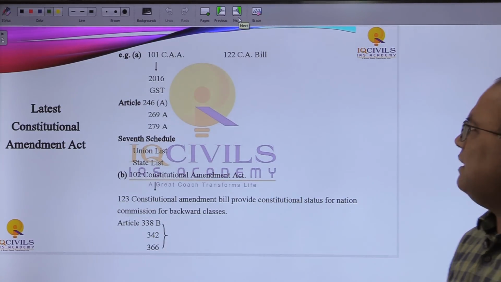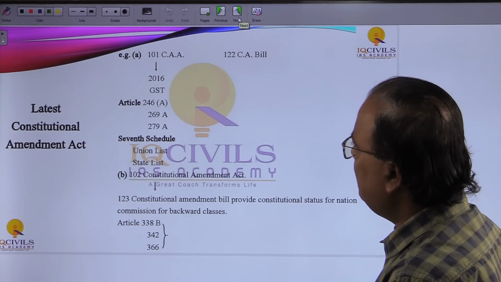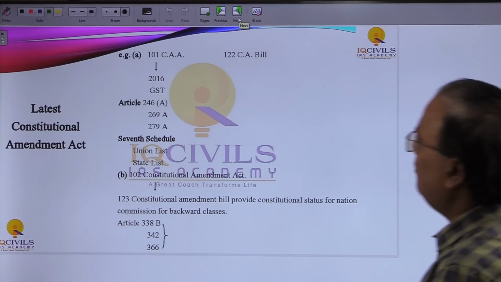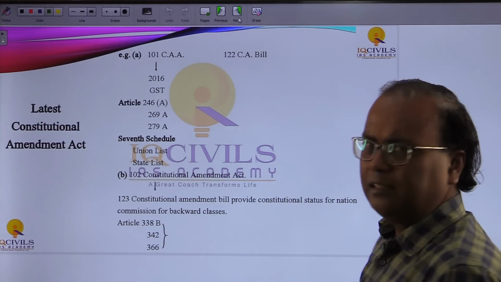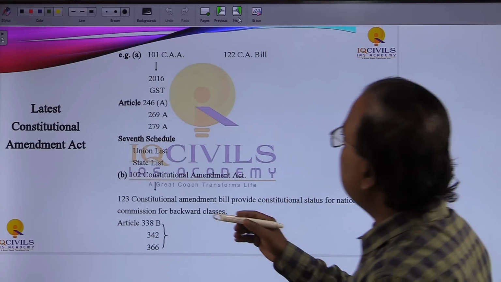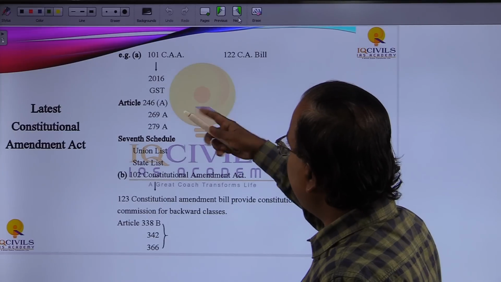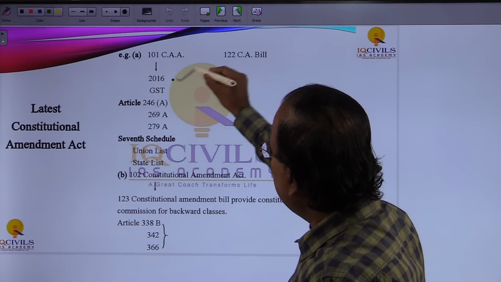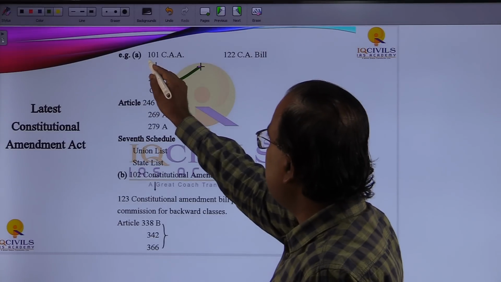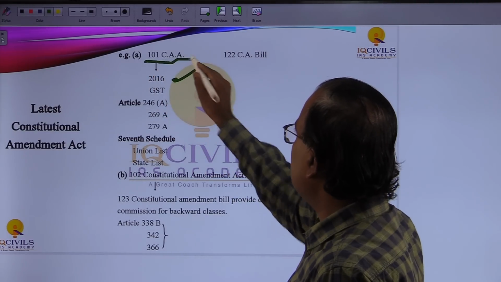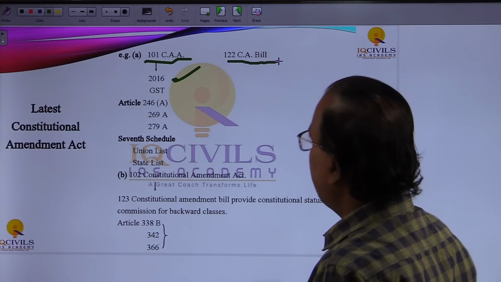So what are the latest constitutional amendment acts? Let's take the example of the 101st Constitutional Amendment Act, and it is related to the GST, goods and services tax, and it was enacted in 2016. So what is written here? 101 Constitutional Amendment Act and 122 Constitutional Amendment Bill.